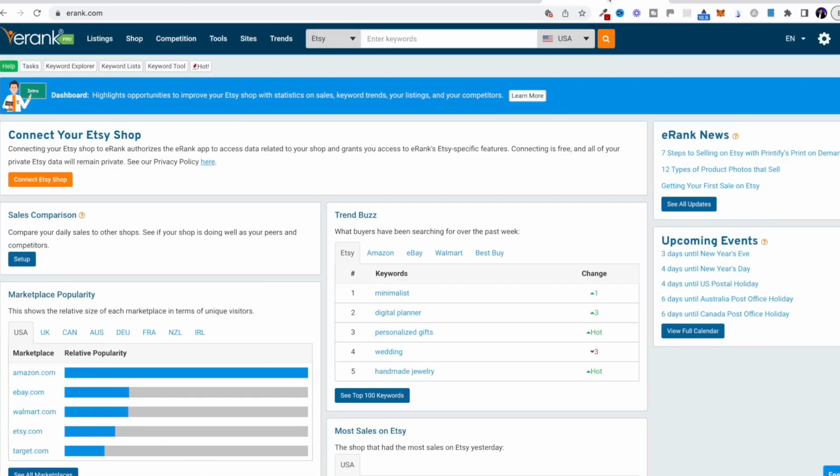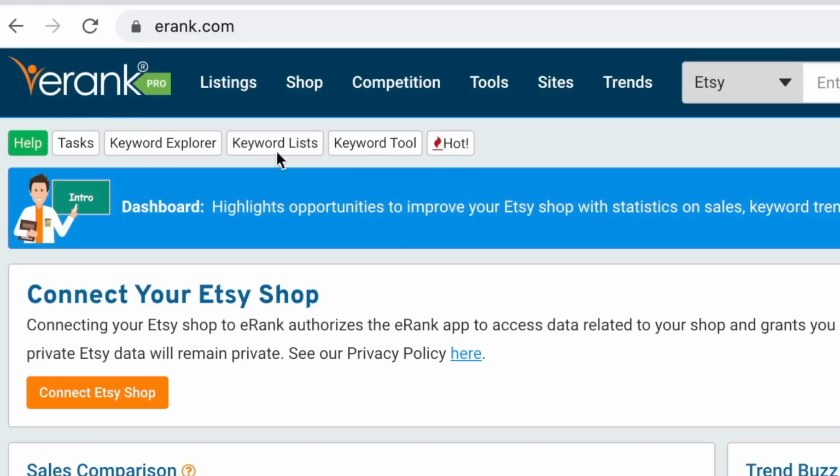Another little tip that you can do to help you make more sales and quicker is to focus on a more specific niche keyword that doesn't have as much competition. So a great tool that you can use to help you with this is this tool here called eRank, which is an Etsy tool, which allows you to see what people are searching for on Etsy, and we can actually find out where there's not that much competition, but there might be quite a lot of search terms.